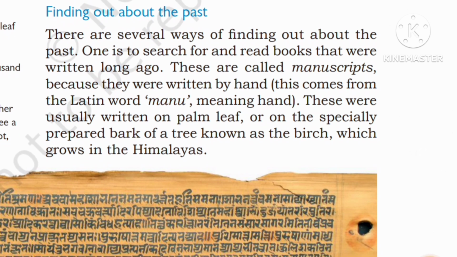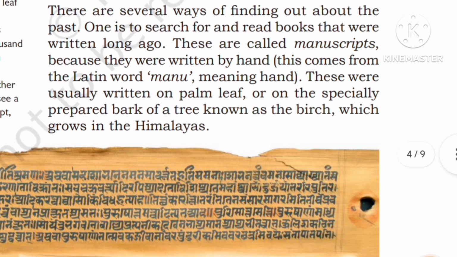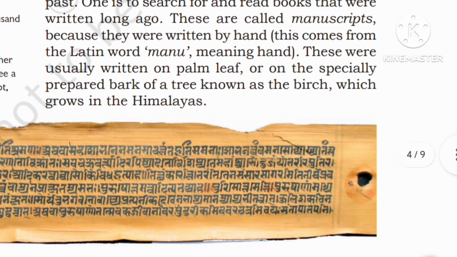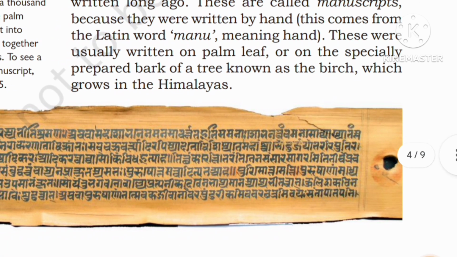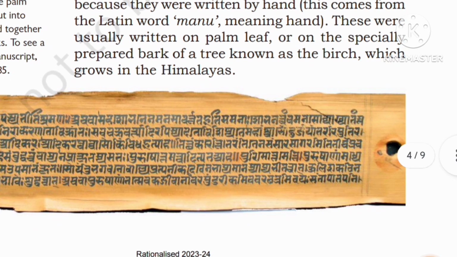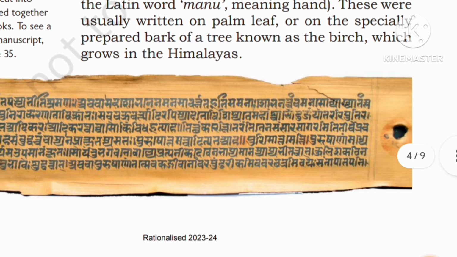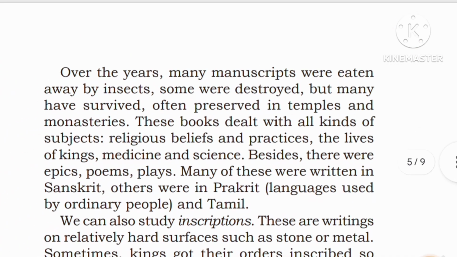Finding out about the past. There are several ways of finding out about the past. One is to search for and read books that were written long ago. These are called manuscripts because they were written by hand. This comes from the Latin word manu, meaning hand. These were usually written on palm leaf or on the specially prepared bark of a tree, known as the birch, which grows in the Himalayas.